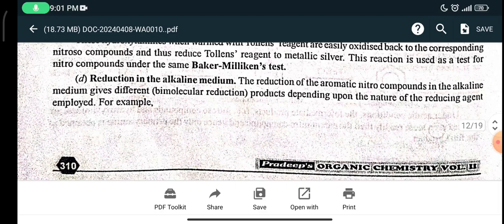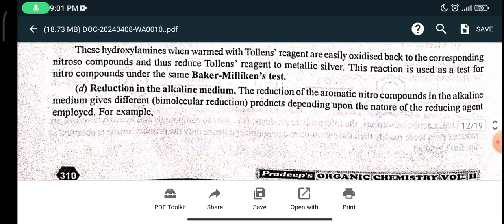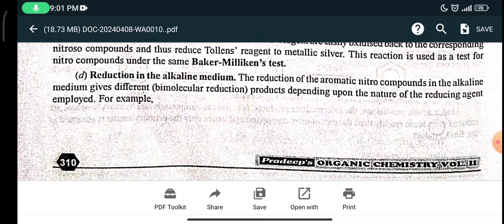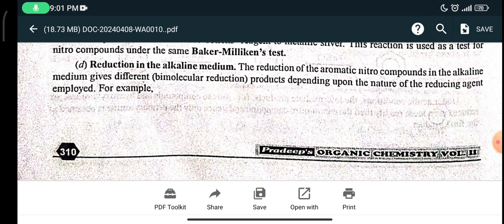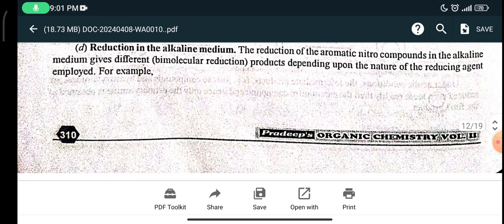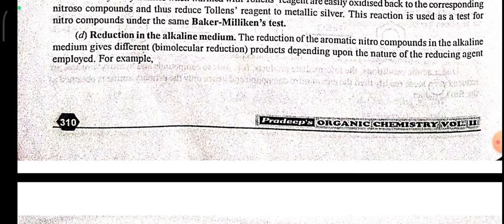The reduction in the alkaline medium. The reduction of aromatic nitro compounds in the alkaline medium gives different bimolecular reduction products depending upon the nature of the reducing agent employed.